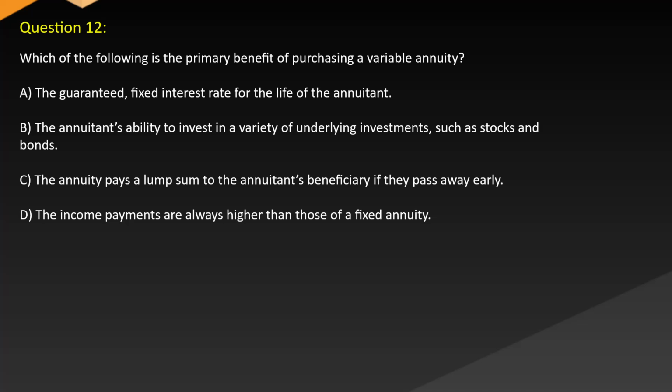Question 12. Which of the following is the primary benefit of purchasing a variable annuity? A. The guaranteed fixed interest rate for the life of the annuitant. B. The annuitant's ability to invest in a variety of underlying investments such as stocks and bonds. C. The annuity pays a lump sum to the annuitant's beneficiary if they pass away early. D. The income payments are always higher than those of a fixed annuity.